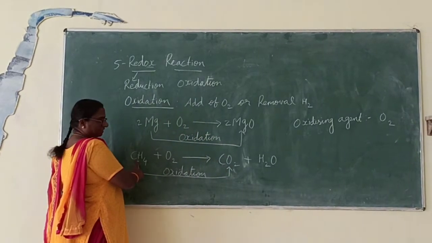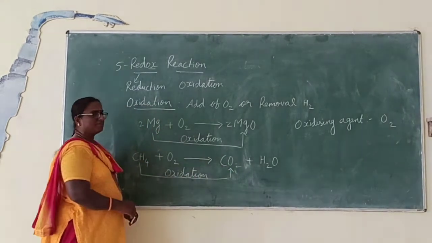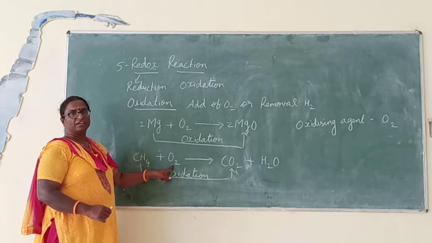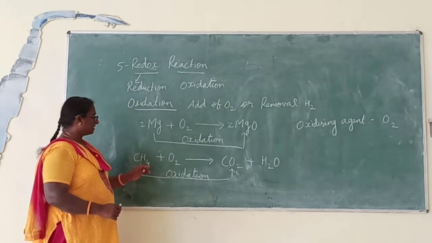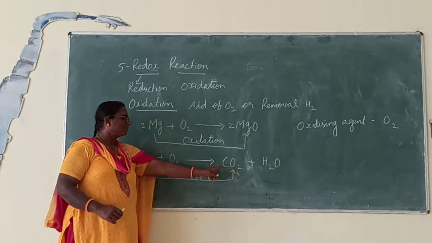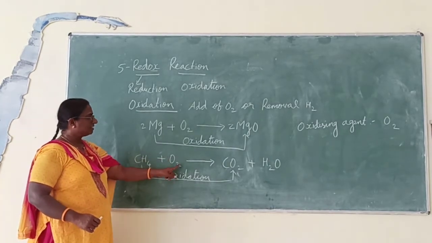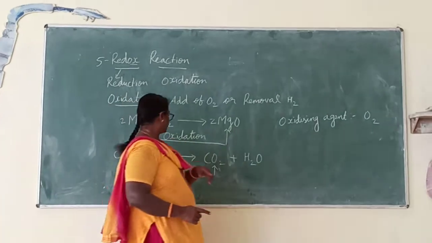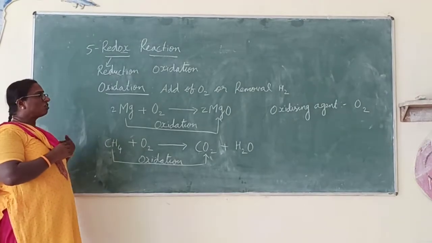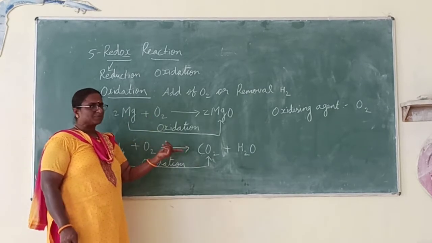Here, methane is converted into carbon dioxide, this is an oxidation reaction. For this methane, from where does it get its oxygen? From oxygen only. Otherwise you can frame it like this. Methane is converted to carbon dioxide. Who helped methane to add oxygen and remove hydrogen? This substance. Therefore, here the oxidizing agent is oxygen. In both the cases, the oxidizing agent is oxygen. It is not necessary that oxygen is always the oxidizing agent. You can have another substance also.